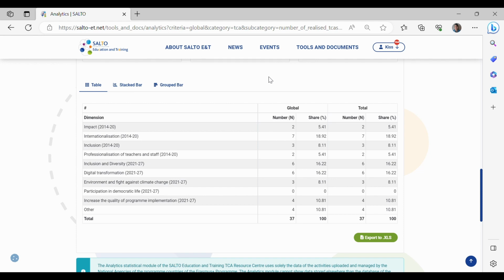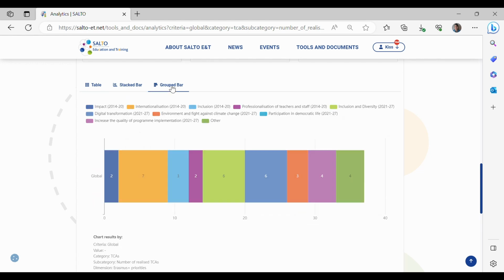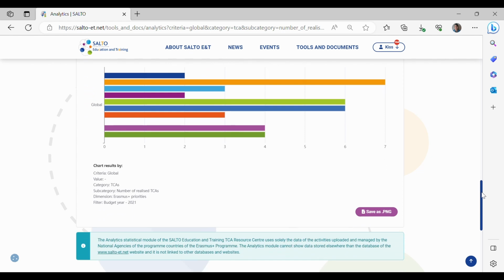The results are exportable as well. The table is exportable into Excel format by clicking here, and the stack bar and the group bar chart can be exported into PNG format by clicking this button.